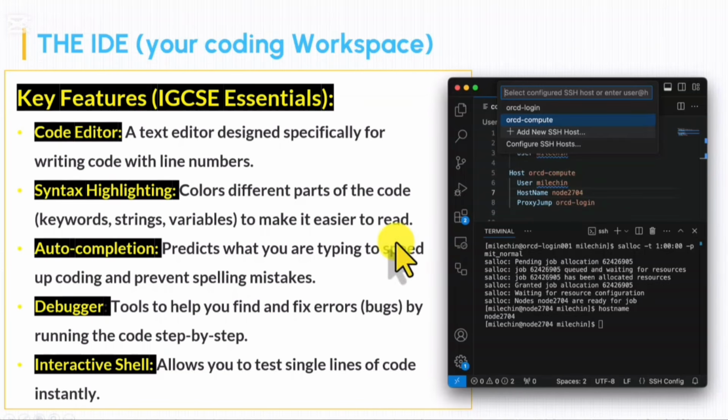And it gives you a debugger. It means if you have any kind of errors, it will give you specific functionalities to help you find your bugs and then resolve them. Then it gives you an interactive shell. Although in Python we do not use it a lot, a Python shell or interactive shell is a place where you can test your code line by line. You can write one line of code, and it will run it right away and give you the output. So those are some key features of the IDE.